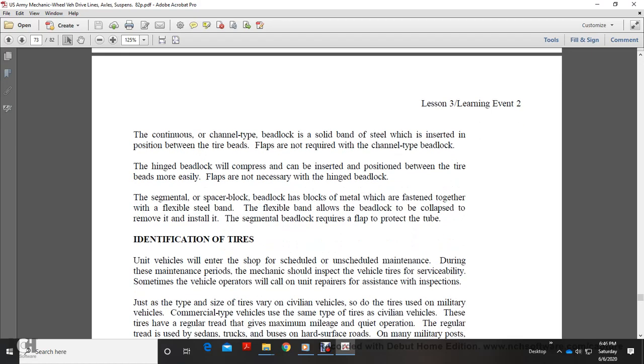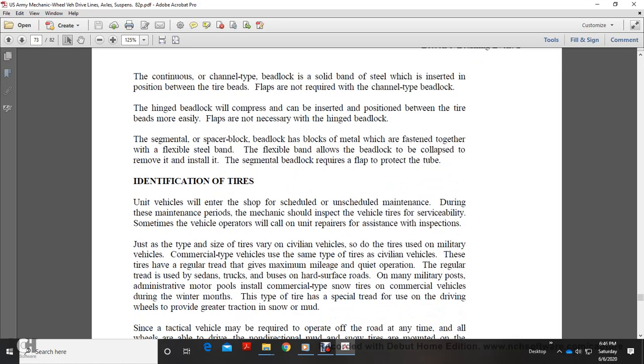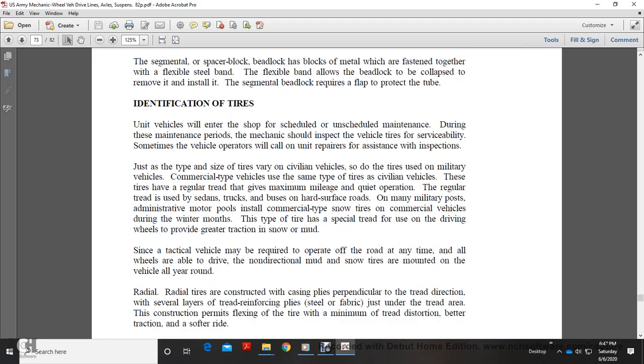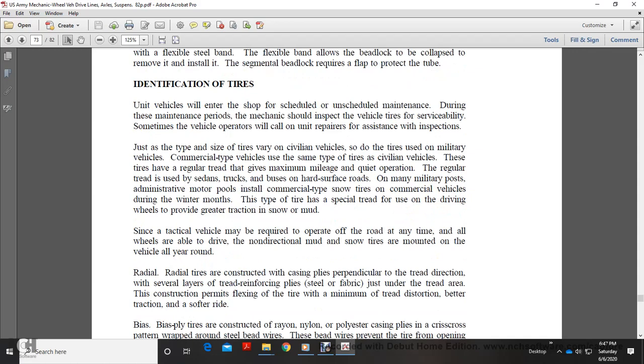The continuous channel type of bead lock is a solid band of steel which is inserted into position between the tire beads. Flaps are not required. The hinge type of bead lock will compress and can be inserted into position between the tire beads more easily. Flaps are not necessary for the hinge bead lock. The segmental spacer bead lock consists of blocks of metal fastened to a flexible steel band. The flexible band allows the bead lock to collapse for removal and installation. This bead lock requires a flap to protect the tube.